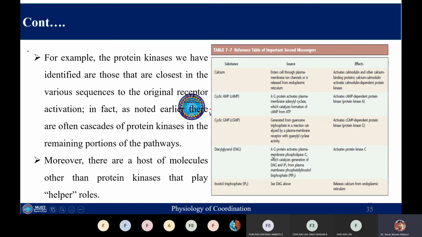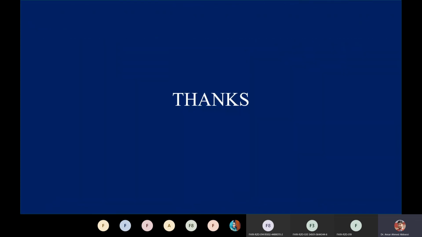We have diacylglycerol. When the G protein activates the effector enzyme phospholipase C, it will convert the membrane phospholipids into DAG and IP3. DAG will activate protein kinase C. And IP3, as I have told you, after its production will enter the cytoplasm and induce the release of calcium ions from the endoplasmic reticulum. So this is all for today.